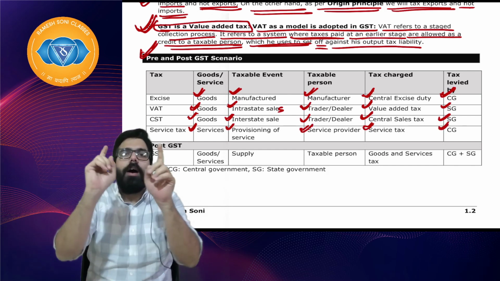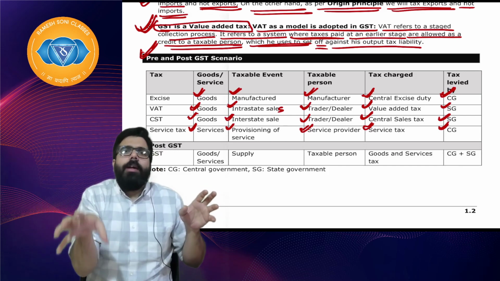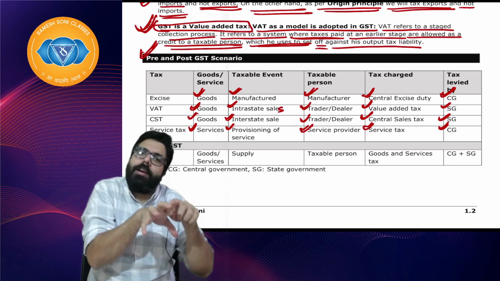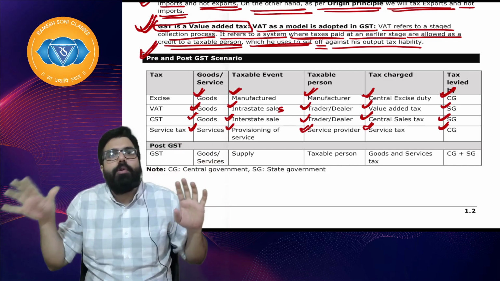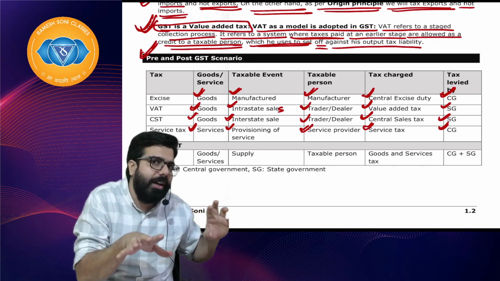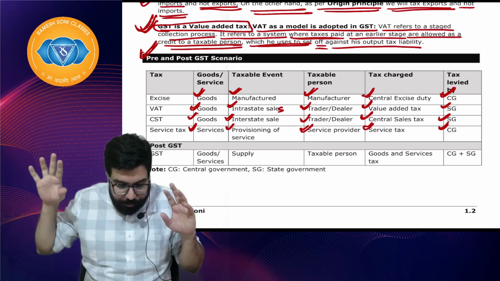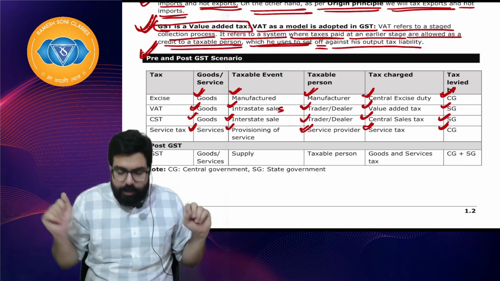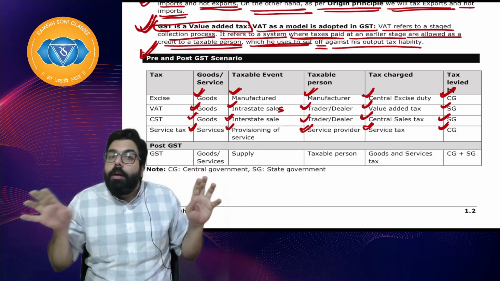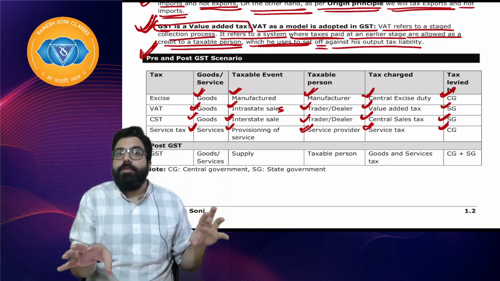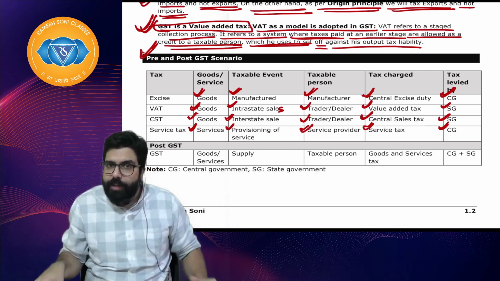So before GST came in, whenever a manufacturer manufactured goods, excise duty was charged and it went to the central government. Whenever goods were sold intrastate by a trader or dealer, VAT was charged, which went to the state government. CST was charged whenever goods were sold interstate. Whenever provisioning of services was done by a service provider, service tax was charged, and it went to the central government.